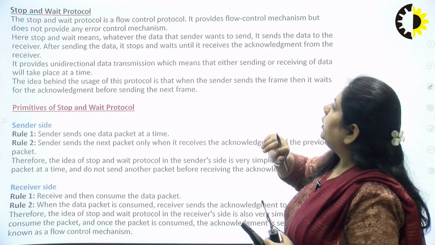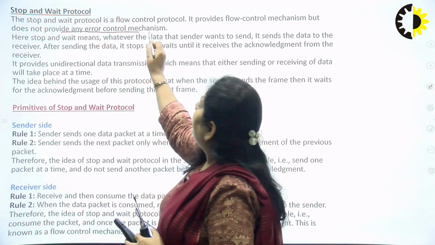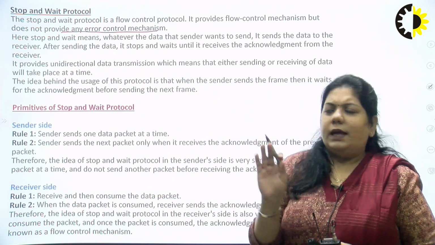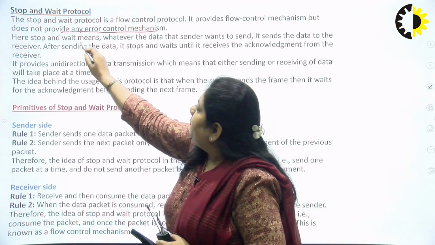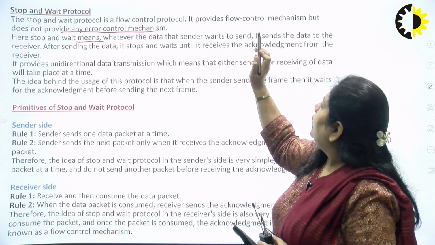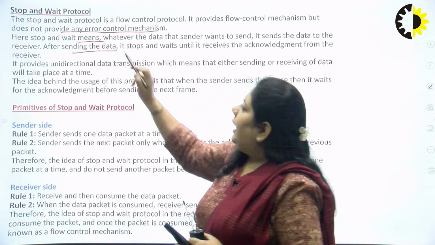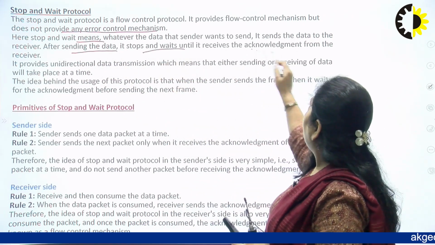It provides a flow control mechanism and does not provide any error control mechanism, so we do not need to provide any error control mechanism in it. For example, stop and wait means whatever data the sender wants to send, it sends to the receiver, and after sending the data, the sender stops and waits until it receives the acknowledgement.